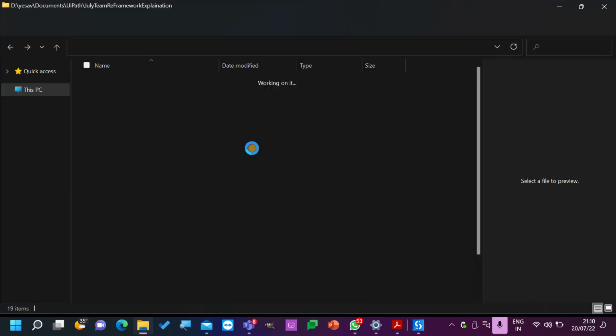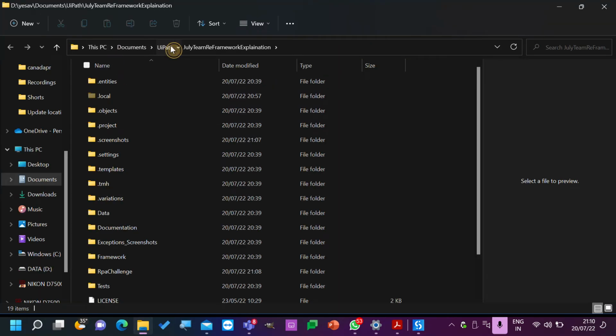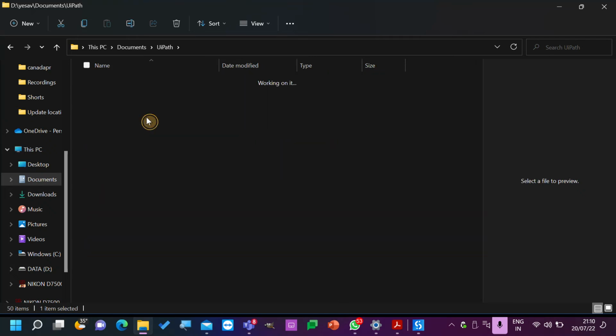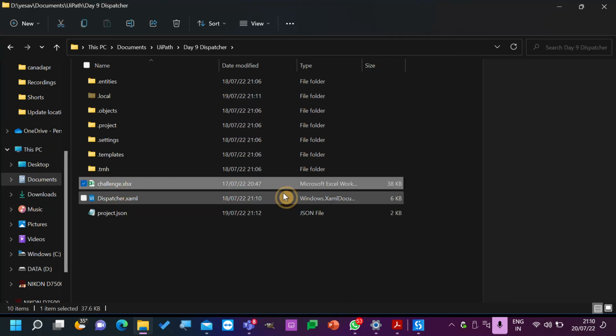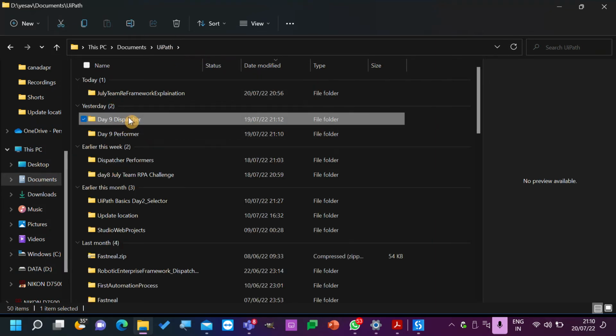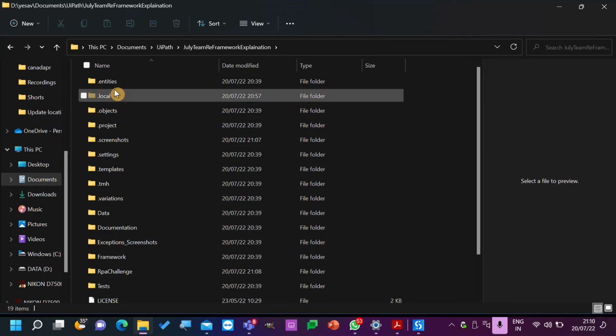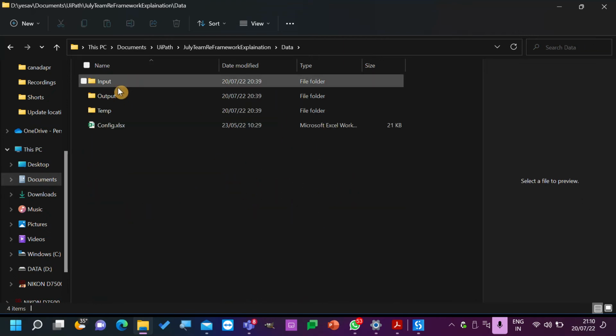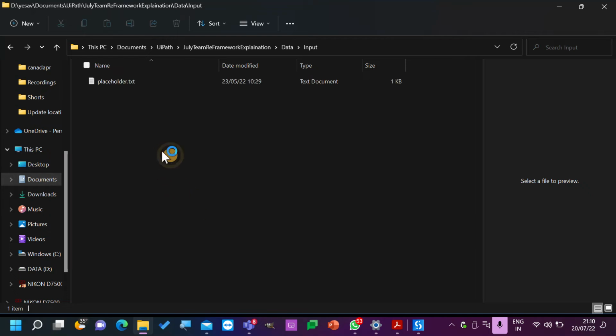Now let's go back, and we have two things to do, right? First thing is we need to have the data. Yesterday we have dispatcher process. So let's copy this one, dispatcher, and I will paste it in our code. We have data folder. In this data folder in the input, I will just add it.